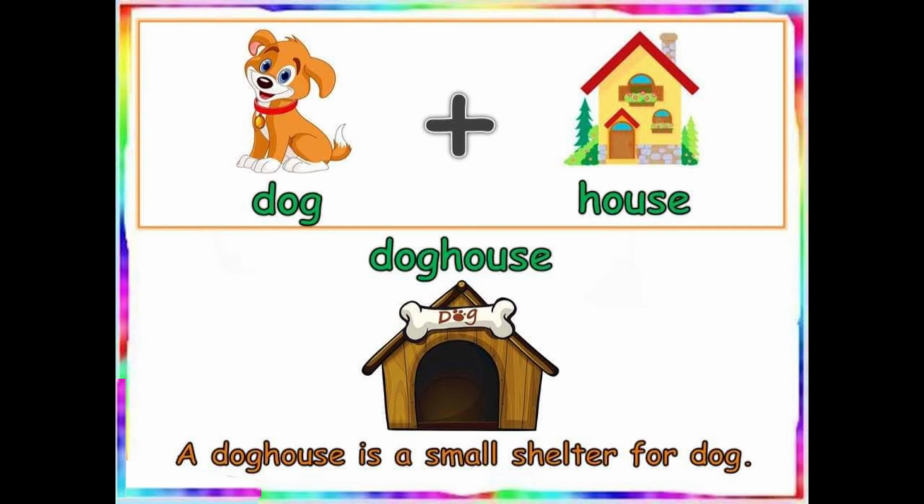You see, you can frame a sentence also on this. A dog house is a small shelter for dog. Or you can also write, I have built a small dog house for my pet dog.